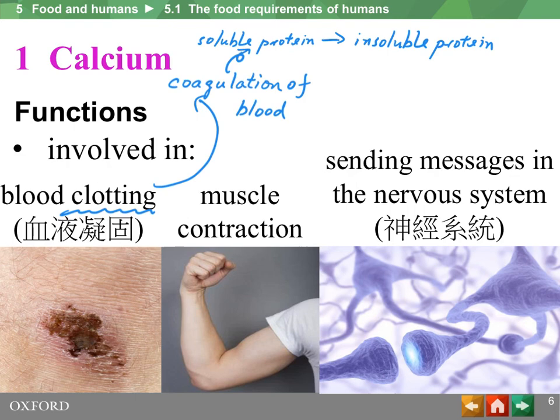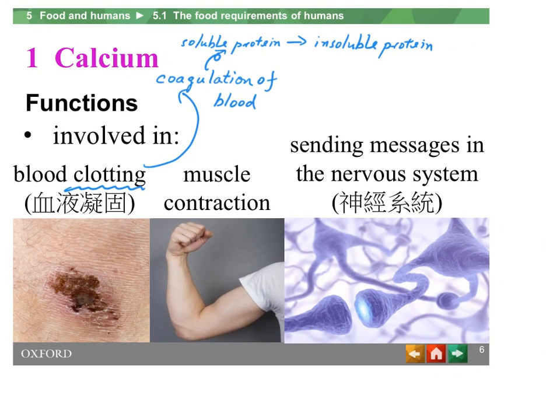Calcium is also involved in the sending of messages. Literally, we call them nerve impulses. The transmission of these nerve impulses in the nervous system, which spreads throughout our body, requires calcium.